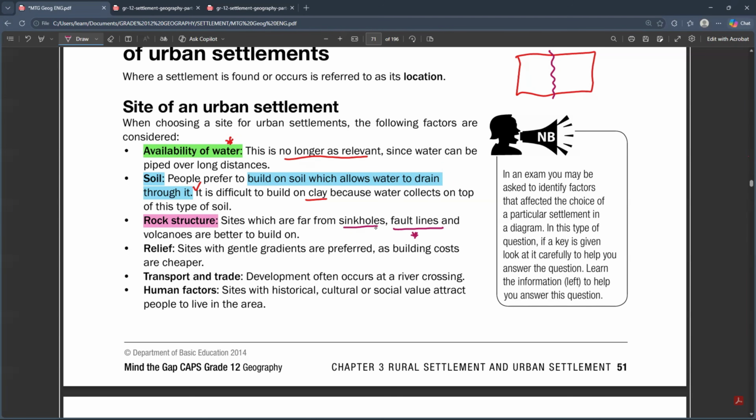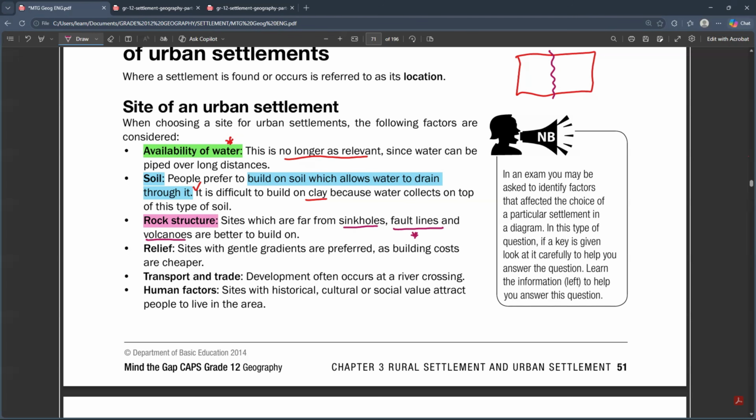So there are other places where the rock is not that strong. Even if you try to build on top of it, it's just going to sink. All right. So we need to avoid such places. And geography allows us to identify those places and avoid building urban areas there. So we cannot build on a place that has volcanoes. This is another factor. A place that has volcanoes, guys. How can you build in a place where a volcano erupts each and every time? Okay, all of those places are not desirable.